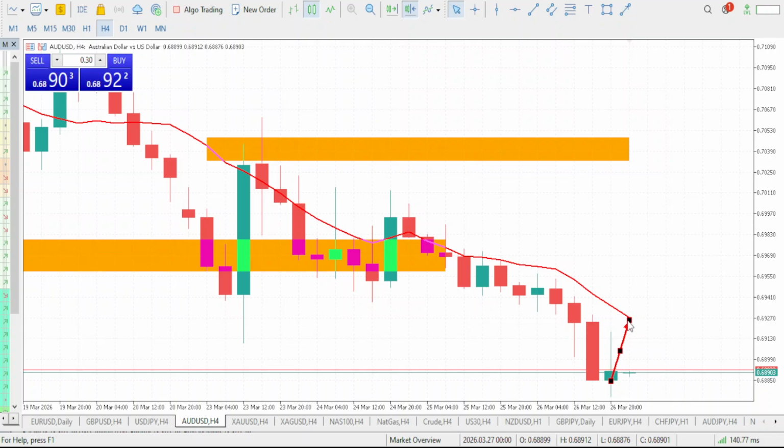Probably, or maybe it should pull back to tap the 10 period simple moving average here. So once it taps the 10 period simple moving average, then we can now expect market to drop one more time to form a new low, thereby taking out this low for the day.